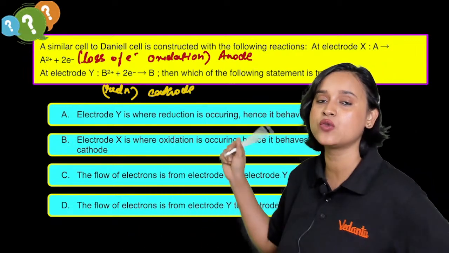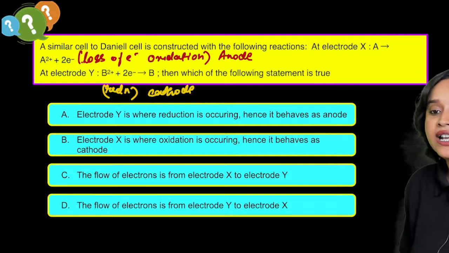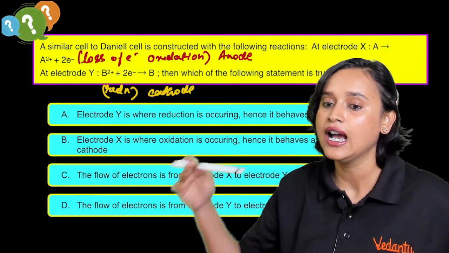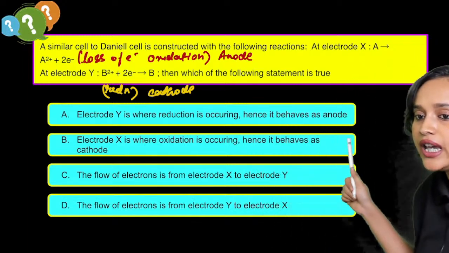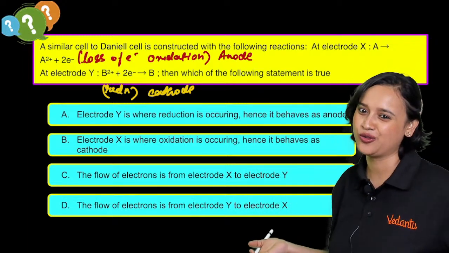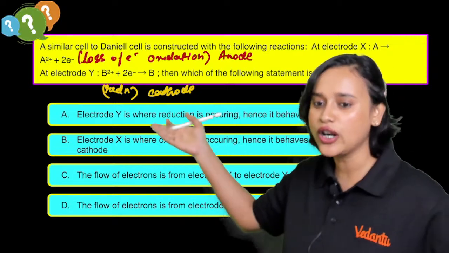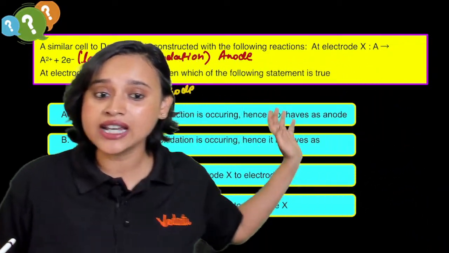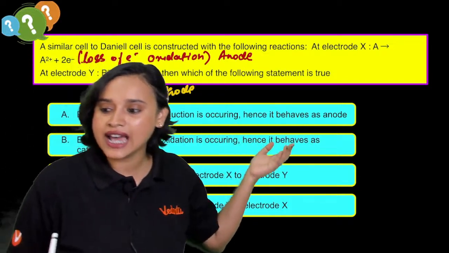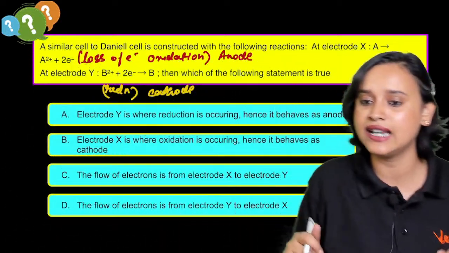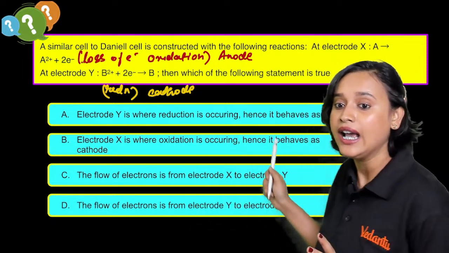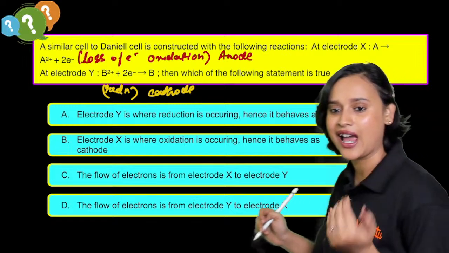Now read the statements. What is the statement? Statement 1 says electrode Y is where reduction is occurring, hence it behaves like an anode. How is that right? Electrode Y is where reduction is occurring, that part is true. But does it behave like an anode? No, it will behave like a cathode, everybody. Electrode X is where oxidation is occurring, absolutely right. Hence it behaves as a cathode?